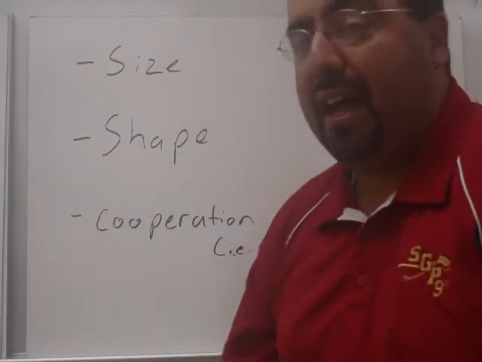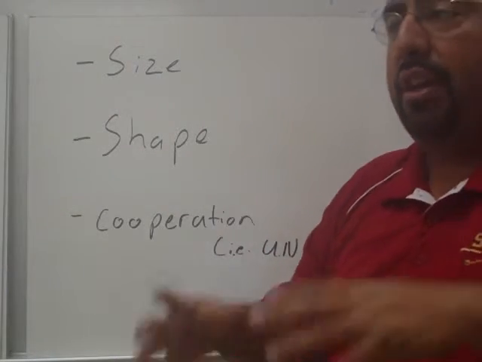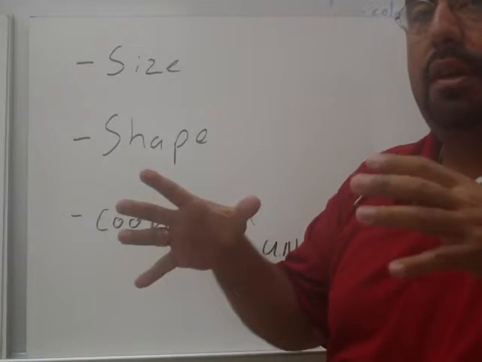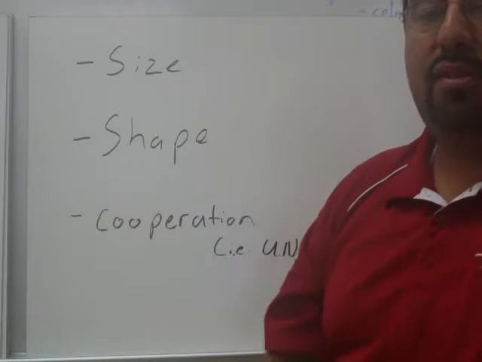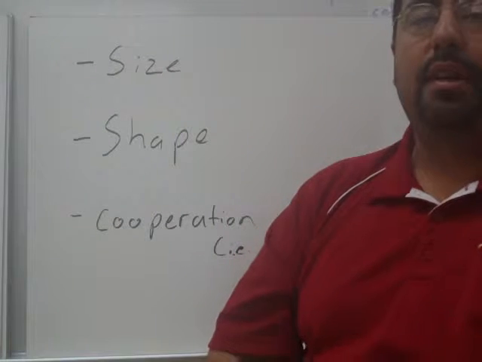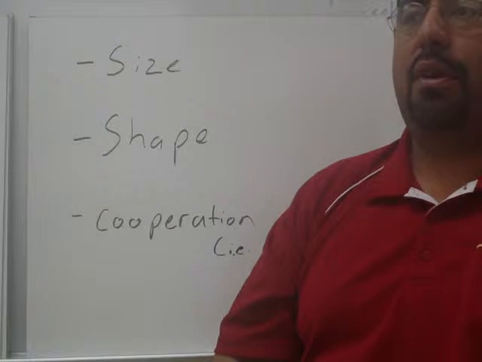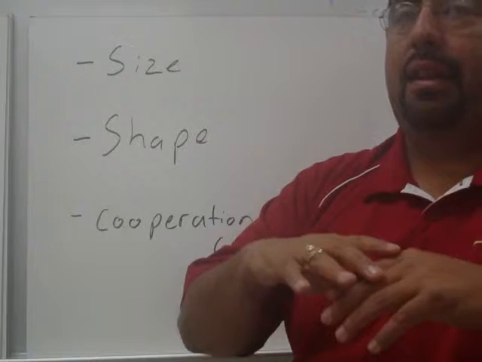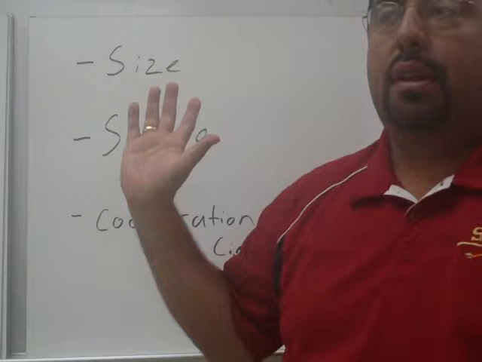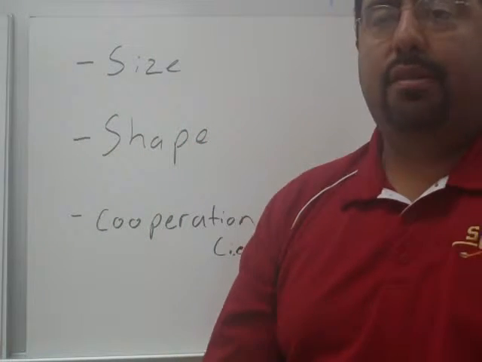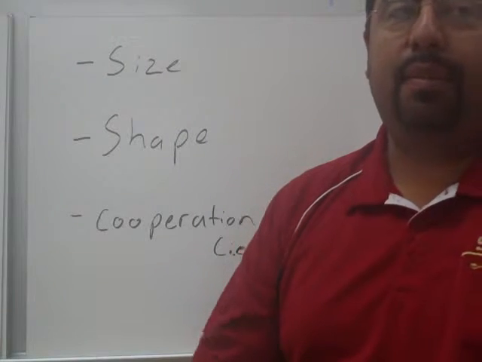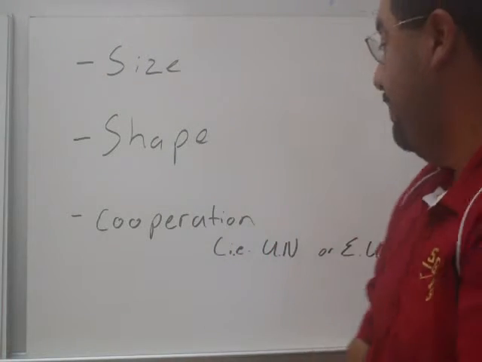Some other factors are size. The smaller a country is, the more compact they may be. Also, they're not so widespread, so maybe easier to control. And the shape of a country. In some instances, you have countries with an elongated shape, so they're longer. They may have more access to waterways, which is big for trade. Also huge. That in turn affects the economy.